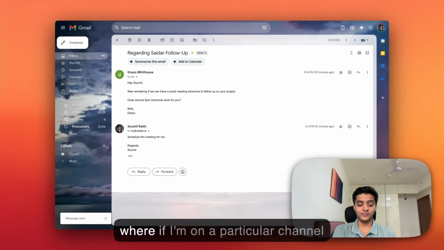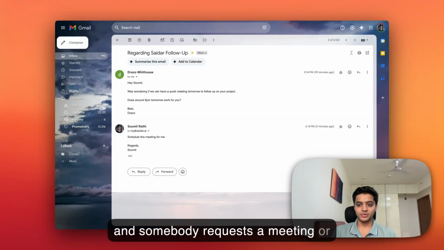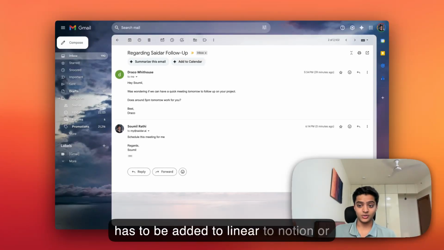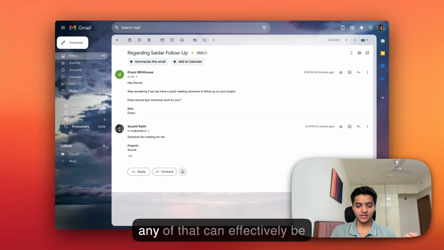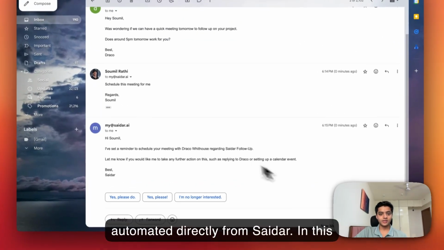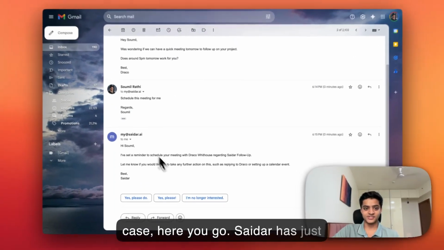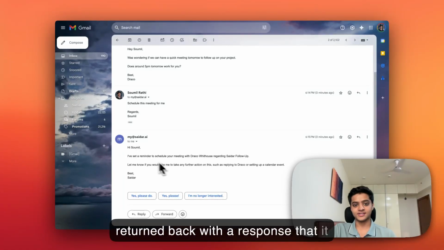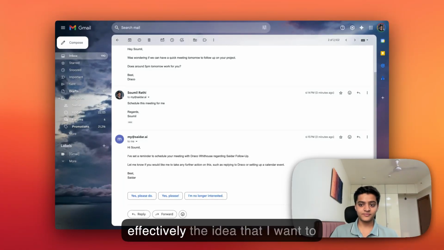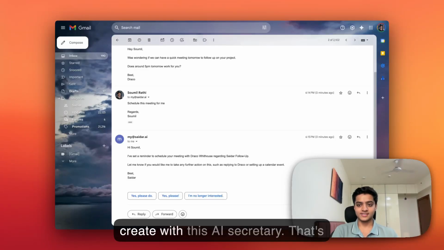Or whether it's in Slack, where if I'm on a particular channel and somebody requests a meeting, or somebody requests that a new issue has to be added to Notion, or a new issue has to be added to Linear, any of that can effectively be automated directly from Saidar. In this case, here you go. Saidar has returned back with a response that it set a reminder to schedule my meeting. There you go. That's effectively the idea that I want to create with this AI secretary.